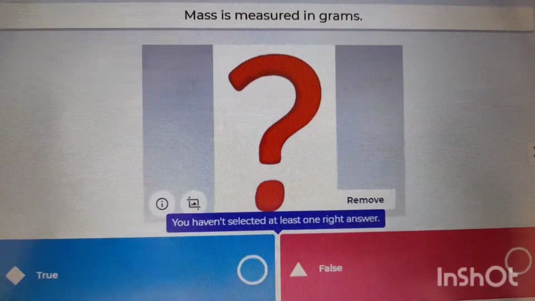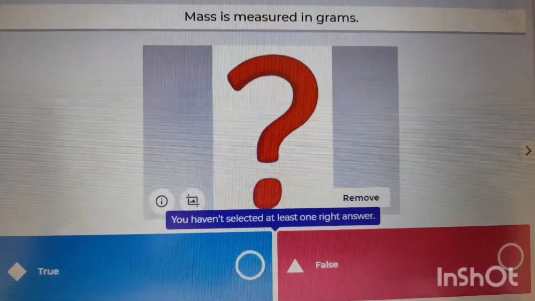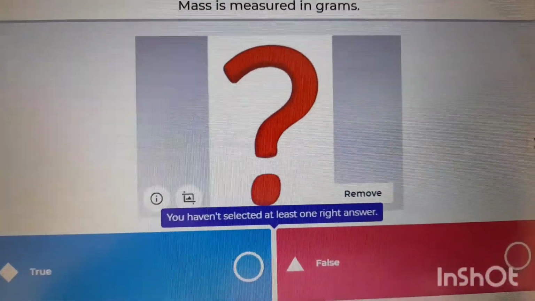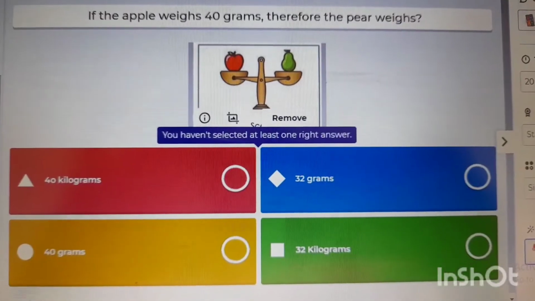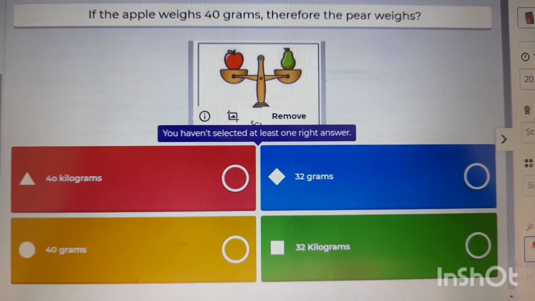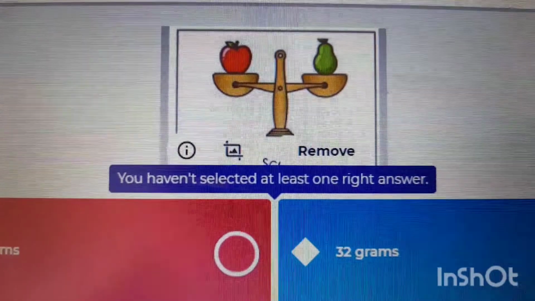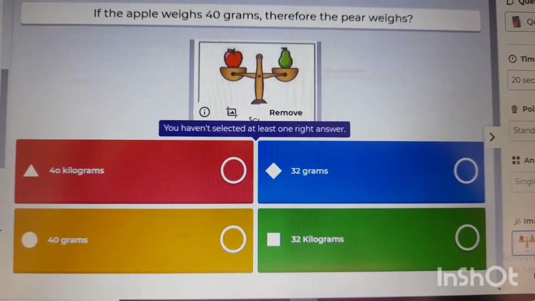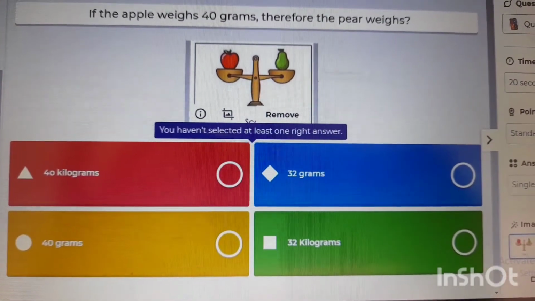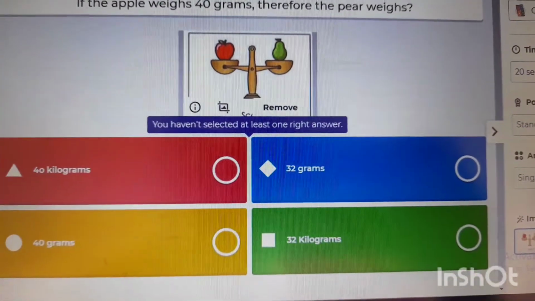Mass is measured in grams. Is that a true statement or a false statement? Select your answers. Question 5. Apple weighs 40 grams, therefore the pear weighs. So this is the picture and we're selecting our options. Is it 40 kilograms, 32 grams, 40 grams, or 32 kilograms?